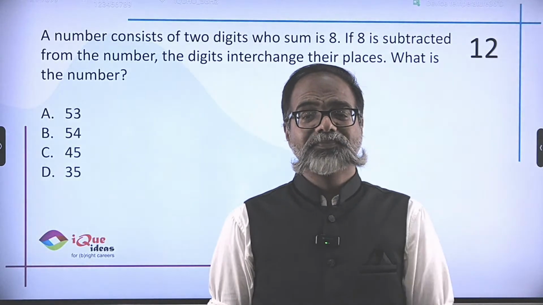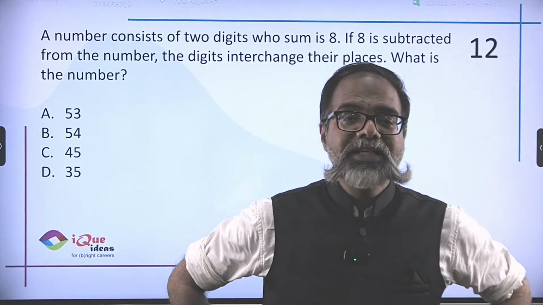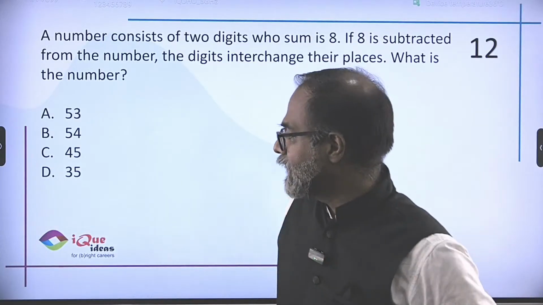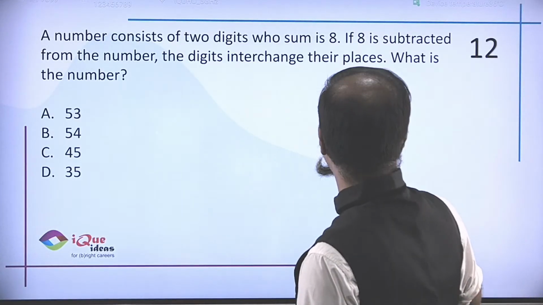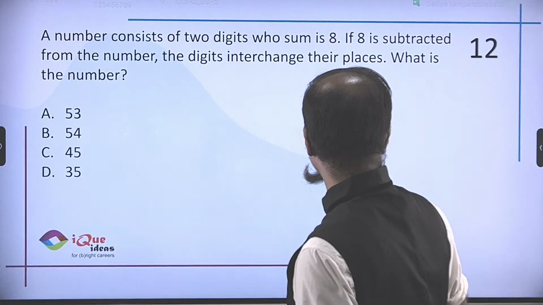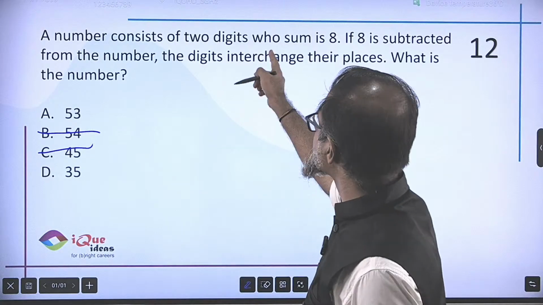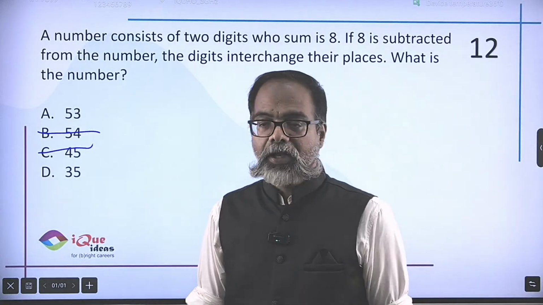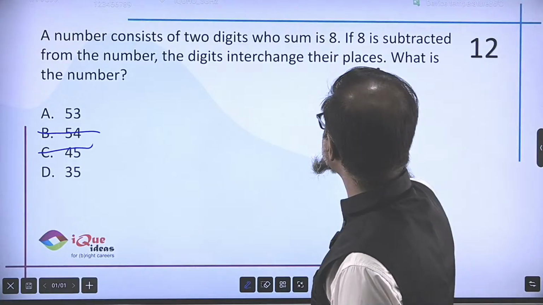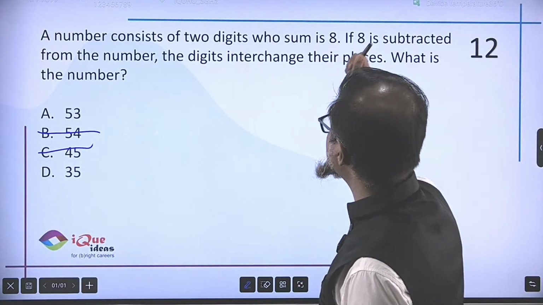again, a new problem. A number consists of 2 digits whose sum is 8, okay? And I have to find what is the number. So, right off the bat, 54 and 45 cannot be, because the sum of the digits must be 8. Now it says the digits interchange their places if 8 is subtracted.